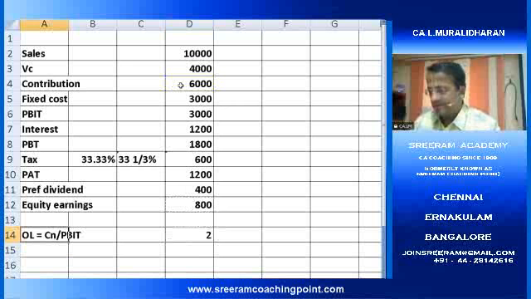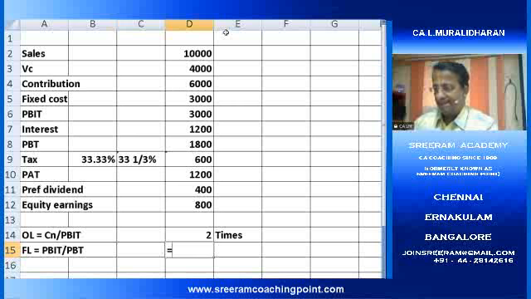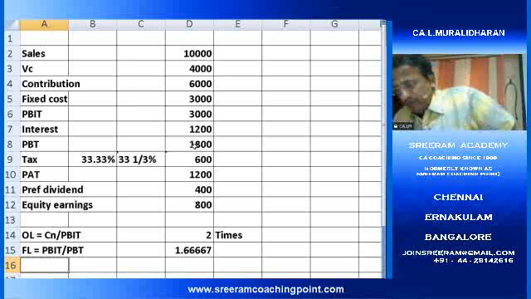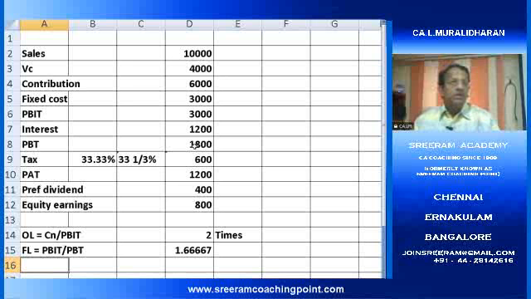Two times. Financial leverage is equal to, how much is that? 1.67 times.